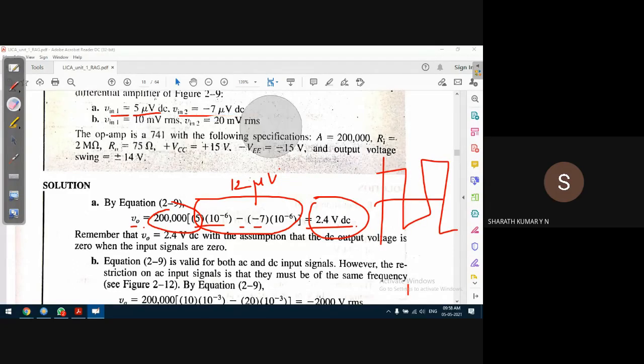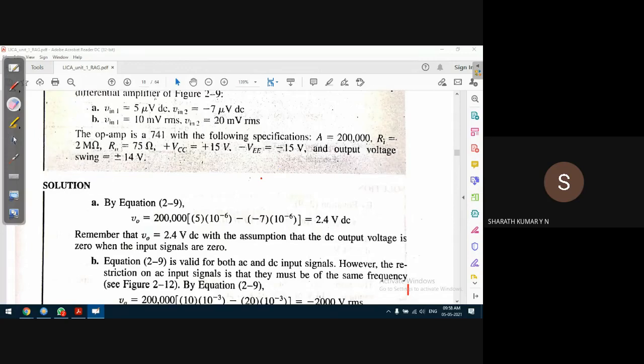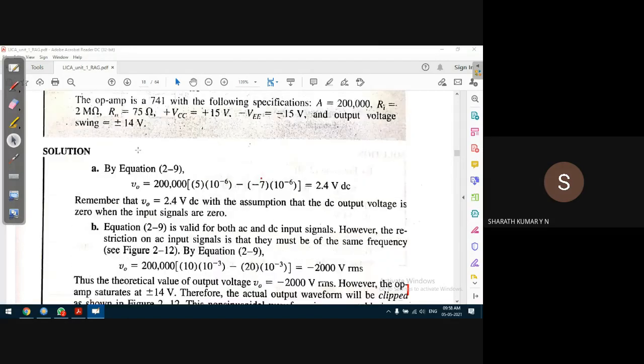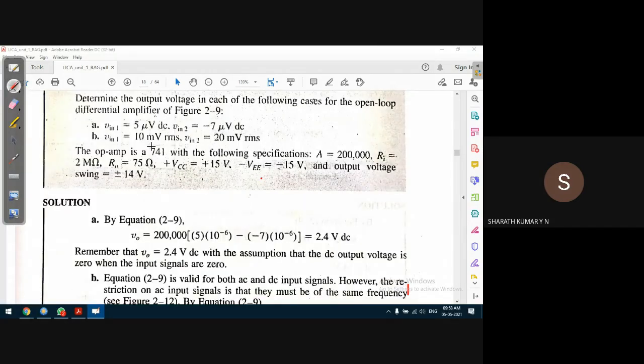There's one more example. In this example, guys, observe this. Vin1 is 10 millivolts and Vin2 is 20 millivolts. In the first case, Vin2, which is applied to the inverting input terminal, was negative. Now it is positive.